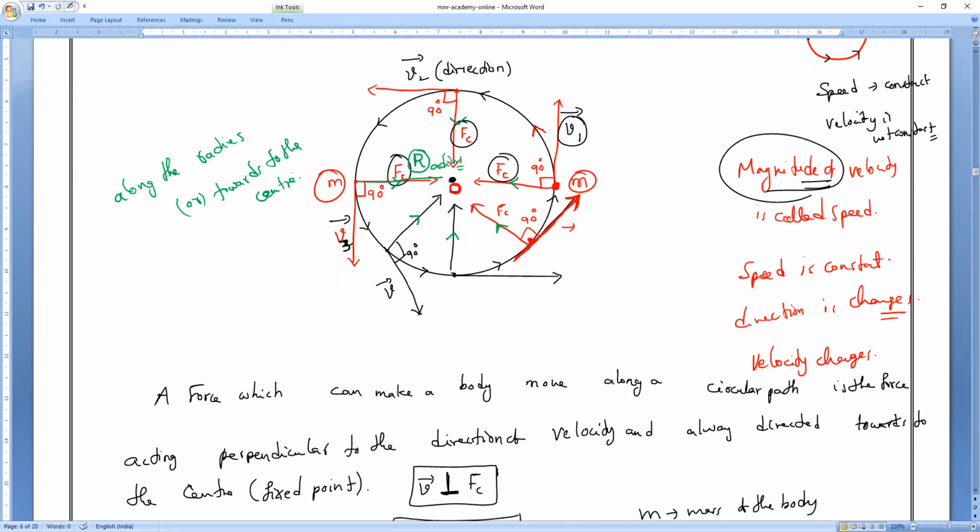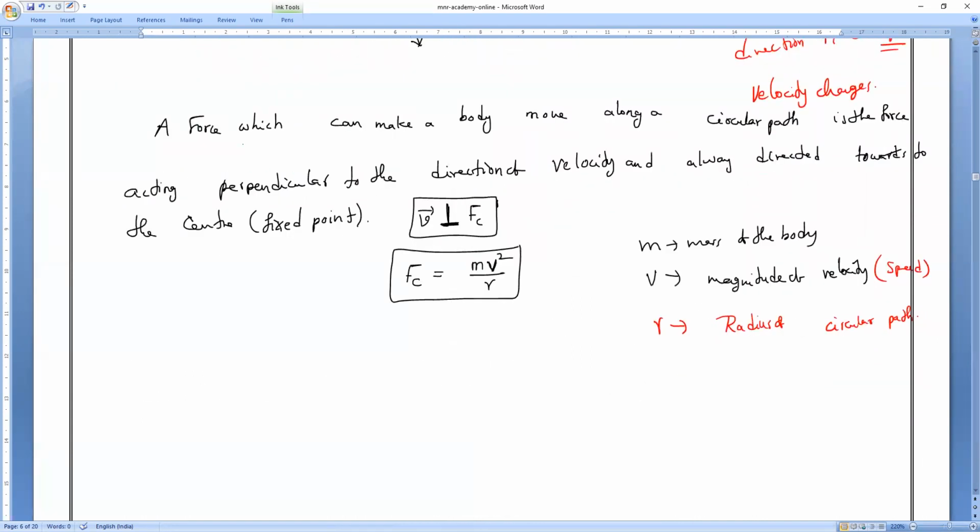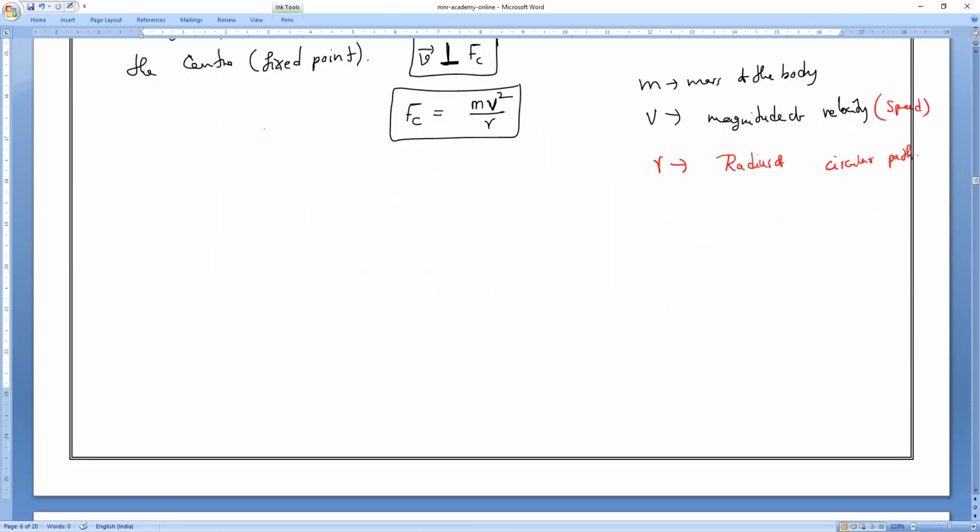So what is the formula for calculating centripetal force? Fc is equal to mv squared by r. M means mass of the body, v means magnitude of velocity, r means radius of the circular track. So if anybody asks you, centripetal force depends on three factors: mass of the body, magnitude of the velocity, and radius of the circular track. Clear, everyone?